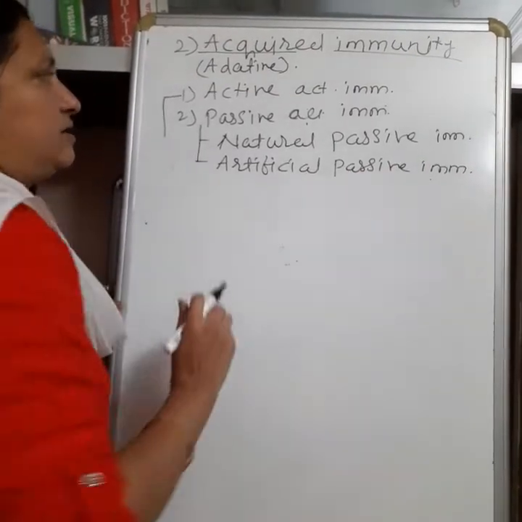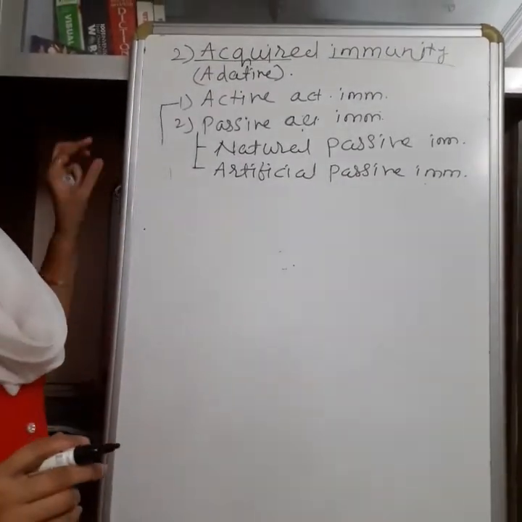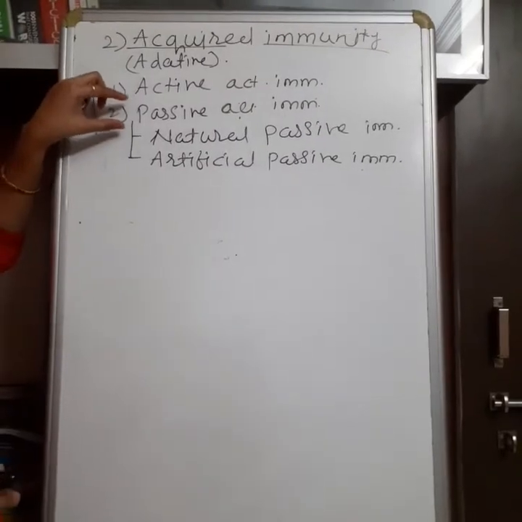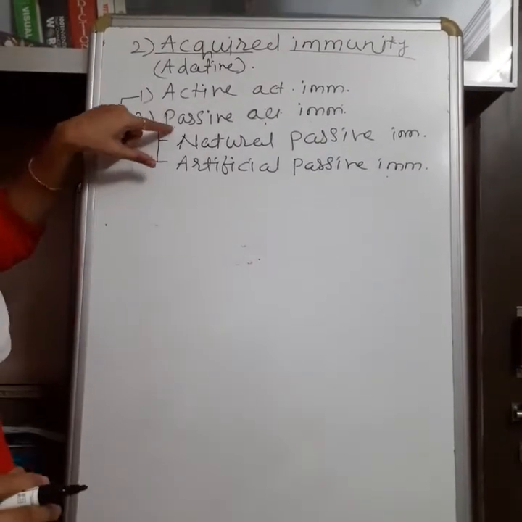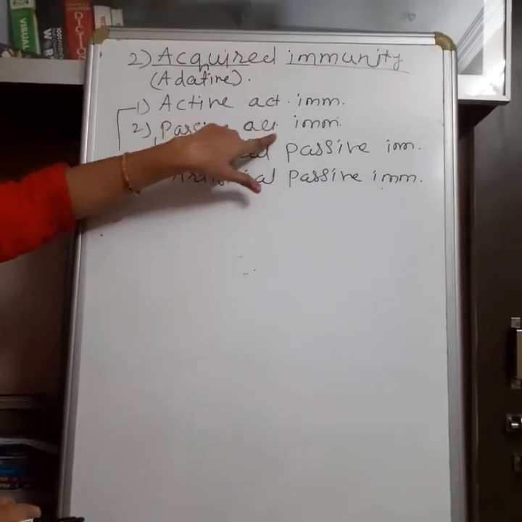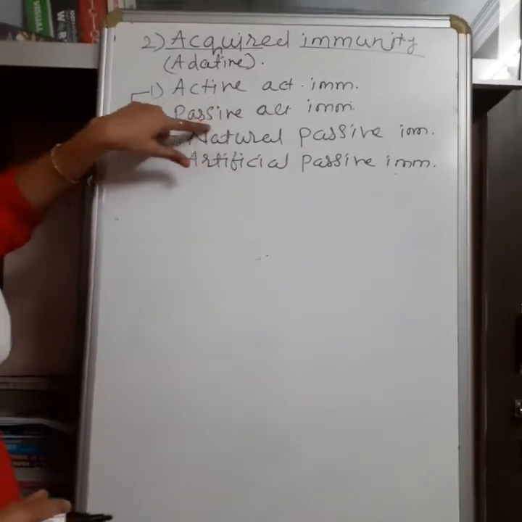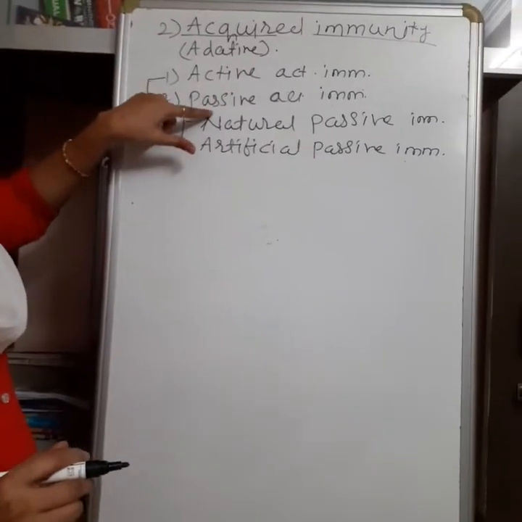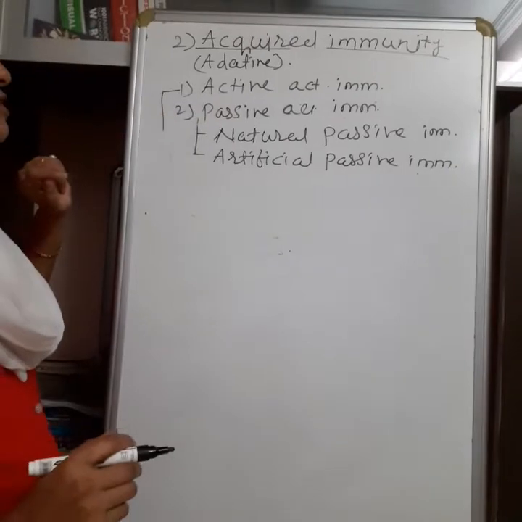Passive means there is no role of the body in the production of antibodies. When the antibodies come from outside the body, it is called passive immunity.